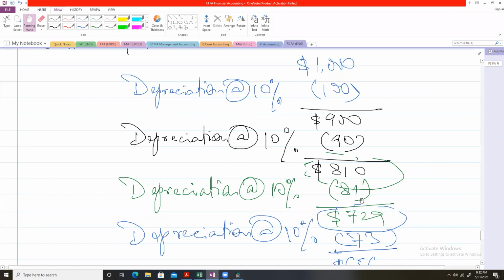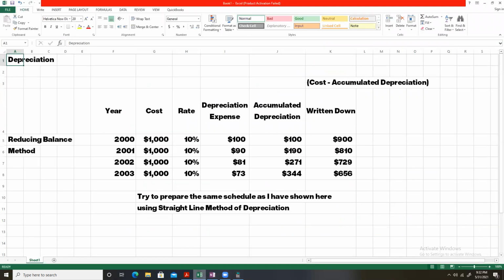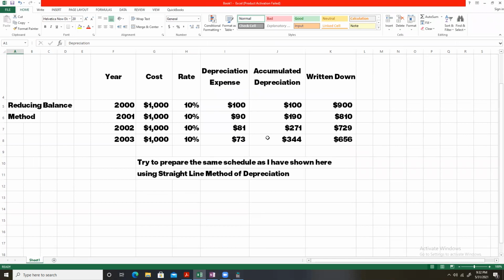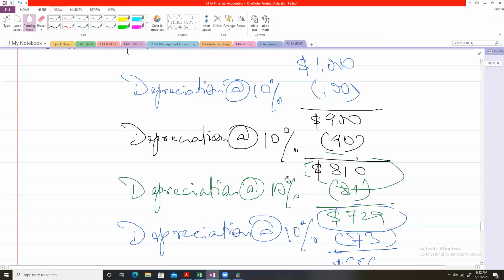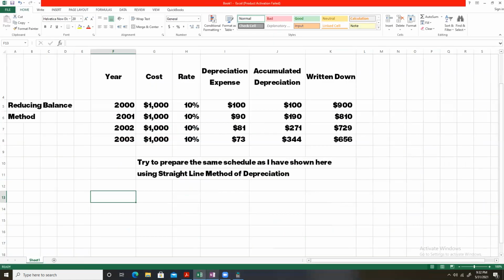Okay, now I told you earlier about IAS 16. There is one more point to note here. When we are charging depreciation under the straight line method, that same amount of depreciation is charged each year. But when we charge depreciation using the reducing balance method, in the earlier years, more depreciation expense is charged as compared to the later years.